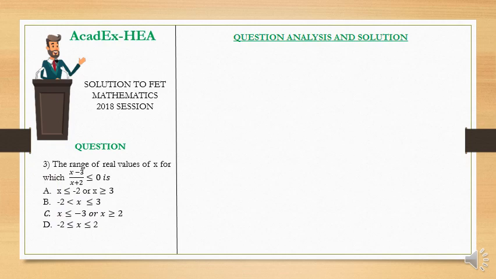Question 3 reads, the range of real values of x for which x minus 3 over x plus 2 is less than or equal to 0 is... Let's analyze the question and solve. In this question, we shall start by looking for the domain of definition of the function. At the end of the question, I will tell you the reason why I started by looking for the domain of this function.